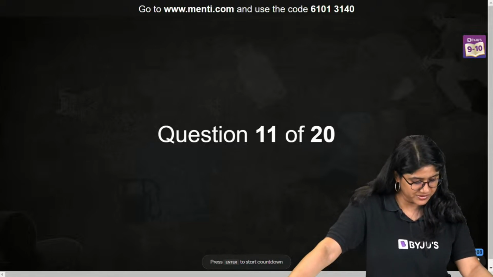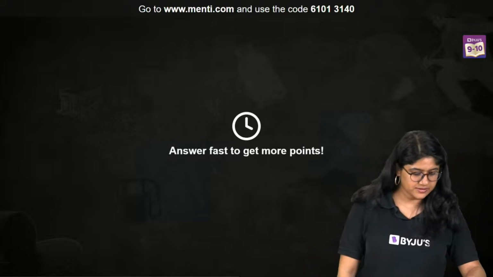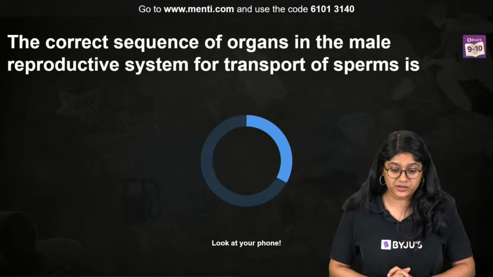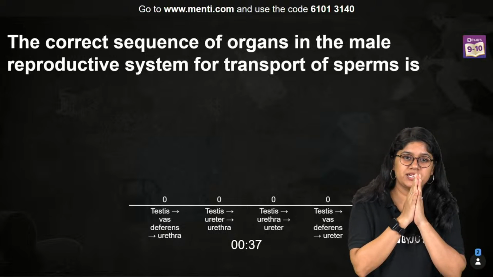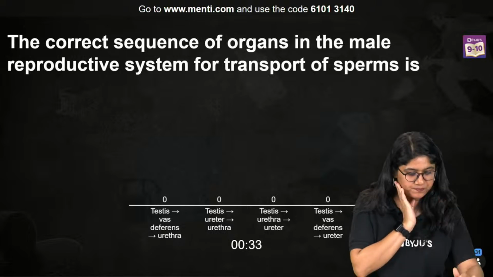And here we go to question number 7, everyone. Here we have: the correct sequence of organs in a male reproductive system for the transport of sperm is... Easy, super easy.